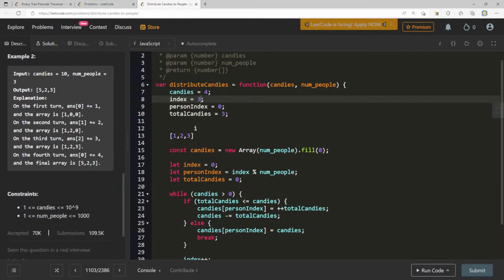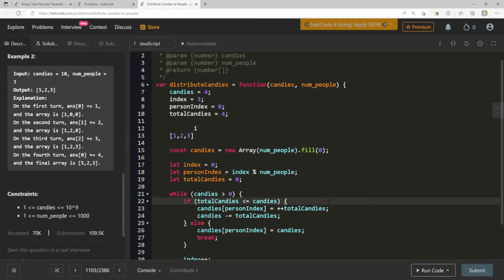Candies of person index, which is at 0, is plus plus total Candies. So we do a 4 here, we add a 4. You see now, check this out. This shouldn't be Candies of person index, right? It should be whatever we had there previously plus the new amount.